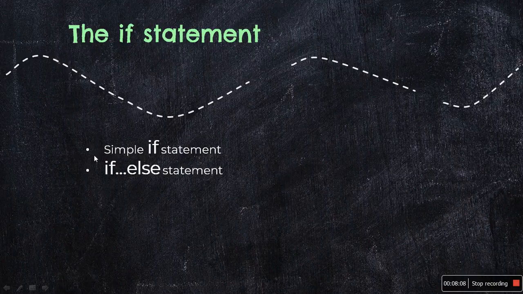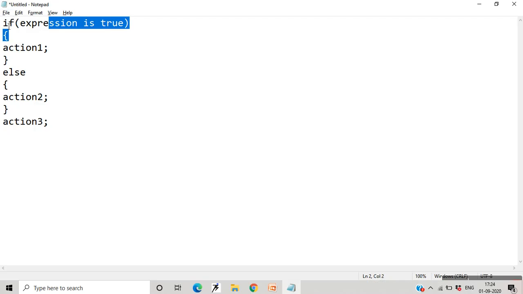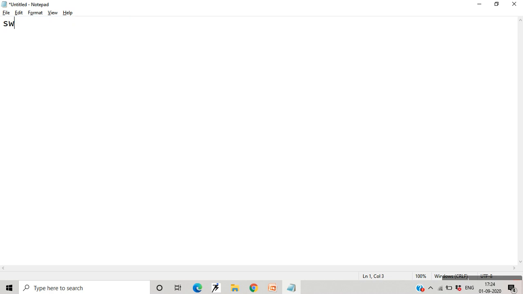And then next is the switch statement, which is a multiple branching statement where, based on a condition, the control is transferred to one of the many possible points. How this is implemented, let me show you. If you have a switch statement, you write it in this way. This is the syntax: switch expression, depending on the result of this, you move on to any one of the cases. So here you say switch case also.